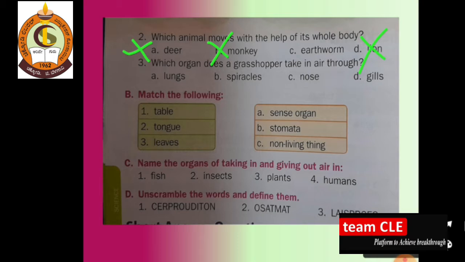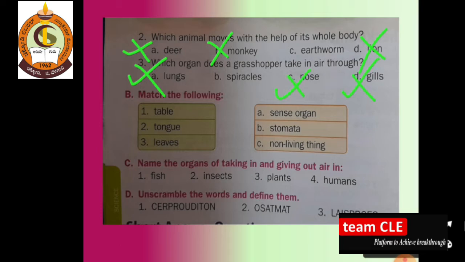So dear students, the next question is: which organs does a grasshopper take in air through? From which part can a grasshopper breathe? Whether from the lungs? No. From the nose? No. From the gills?